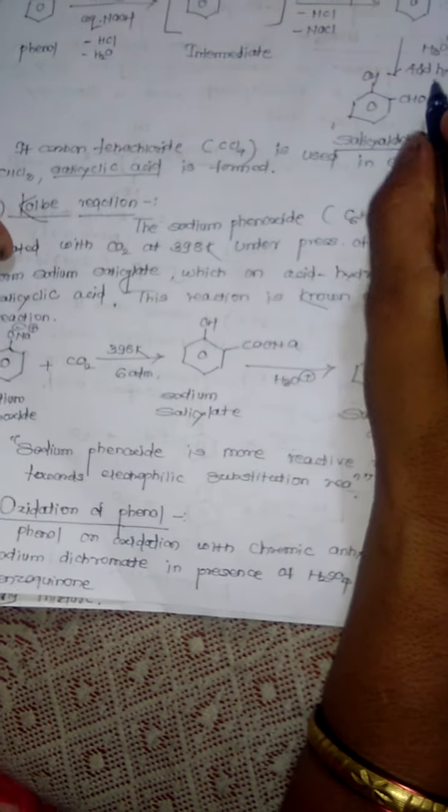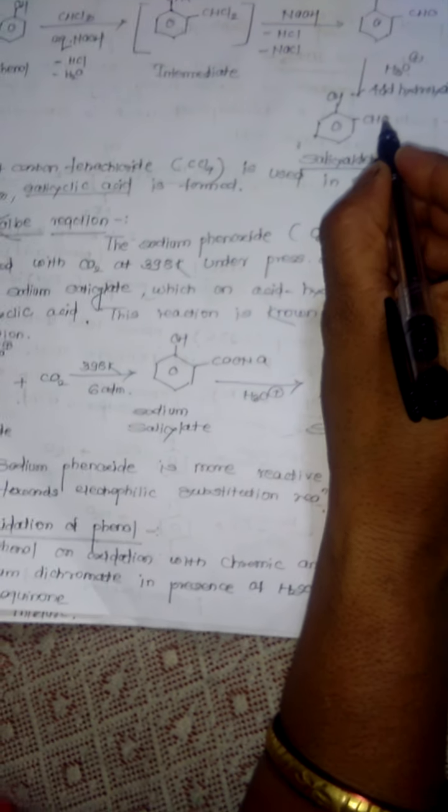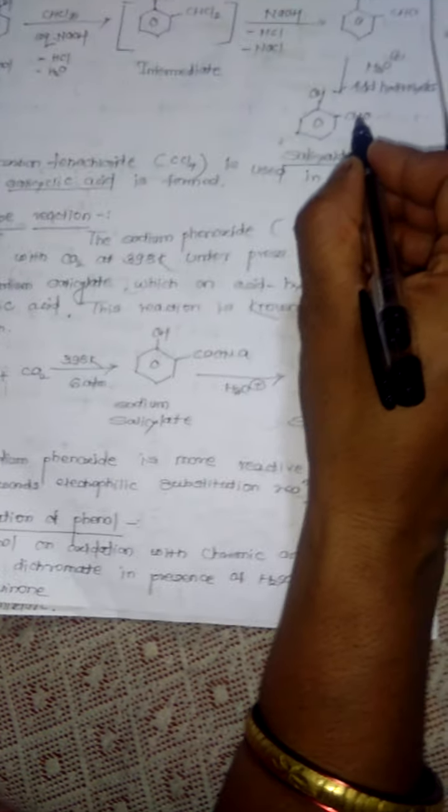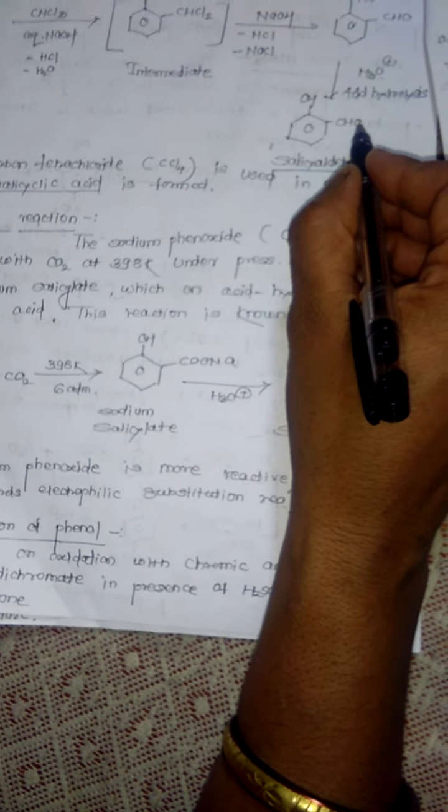So how will salicylic acid form? This CHO becomes a COOH carboxylic group, and then it is called salicylic acid. The next reaction is the Kolbe reaction.